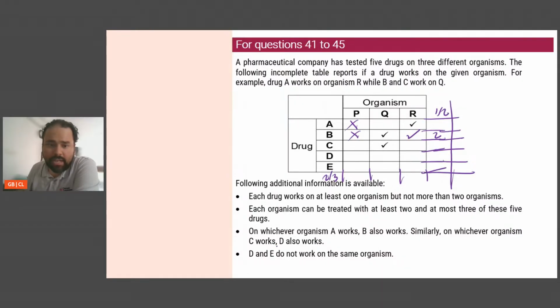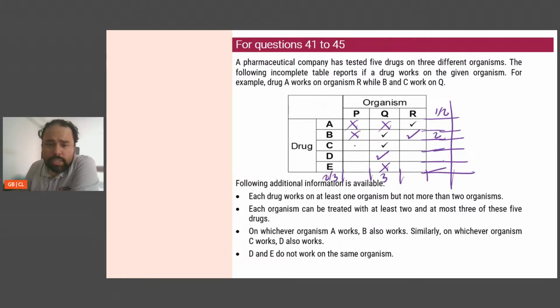Similarly, on whichever organism C works, D also works. C works on Q, so D will also work on Q. And I know this is 2 or 3, so this is 3. So this is cross and this is cross. So till here we are clear. Okay. D and E do not work on the same organism. Okay, this is clear. Now let's look at drug C.